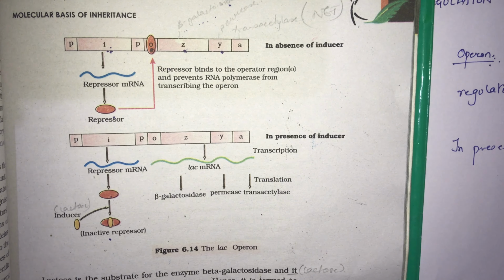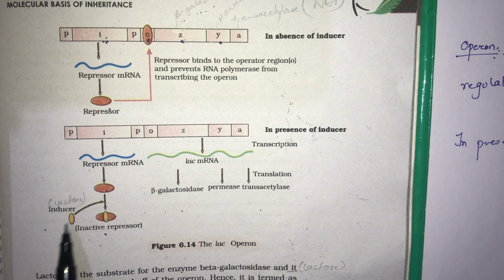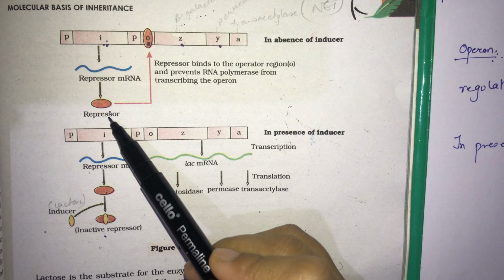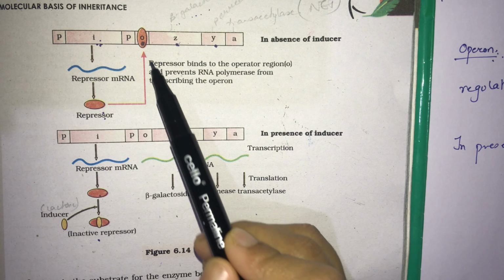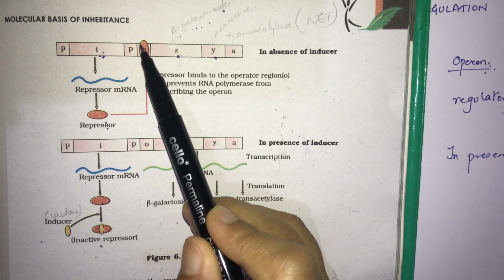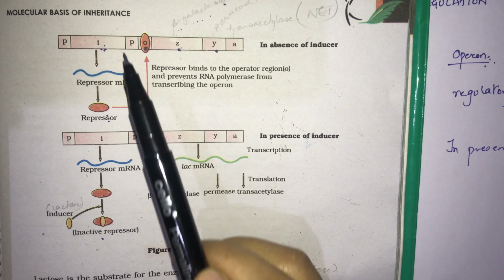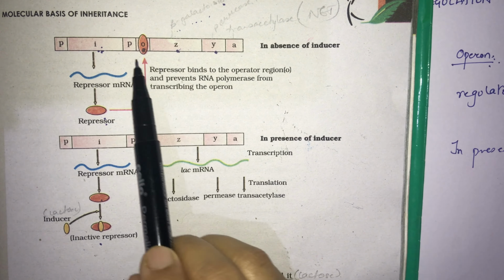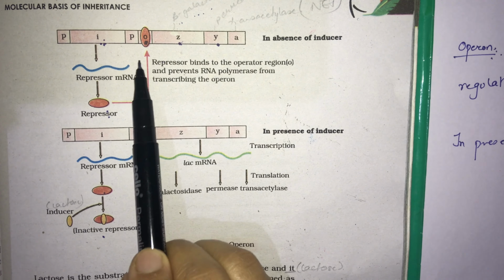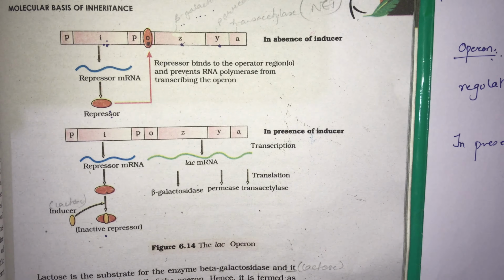But if there is no lactose or allolactose, if there is no inducer, then the repressor molecule which is coded by this I gene will directly go to the operator region and bind to it. When it binds to the operator region, RNA polymerase will get blocked from transcription, and that RNA polymerase cannot polymerize mRNA from this structural gene.